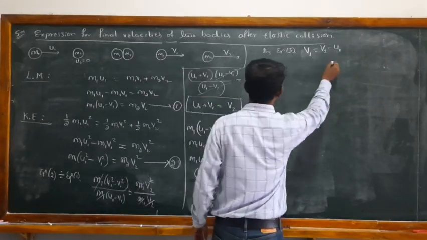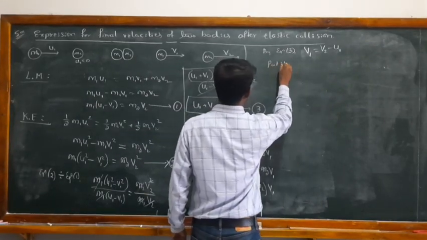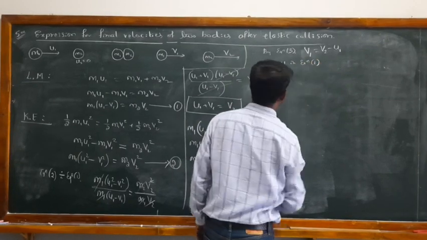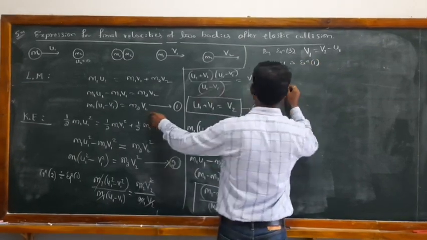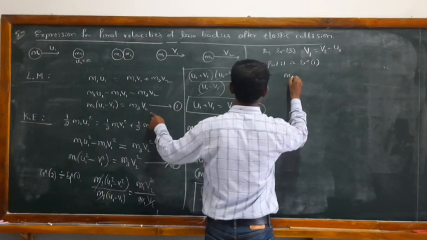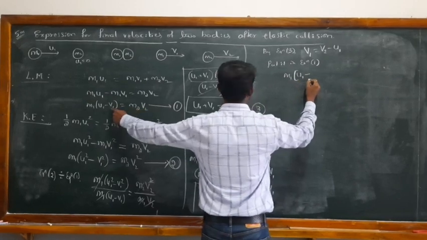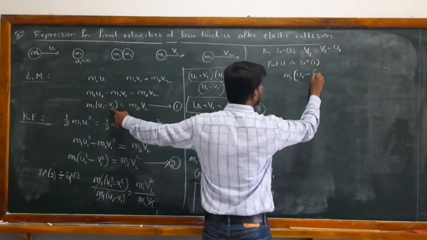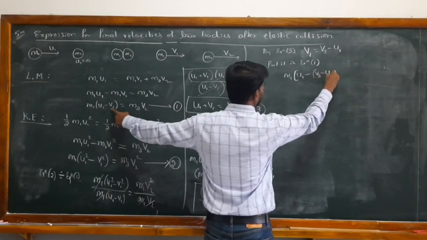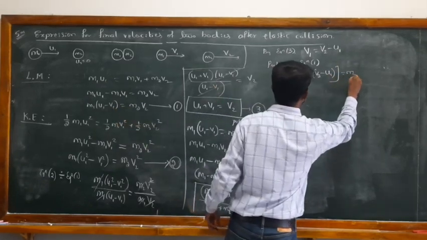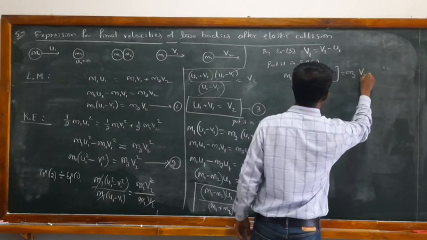Okay, so put it in equation number 1 only. So what's equation number 1? It is m1 u1 minus, this is the v1, instead of v1 I have to write v2 minus u1. Okay, close the bracket, and this is m2 into v2.